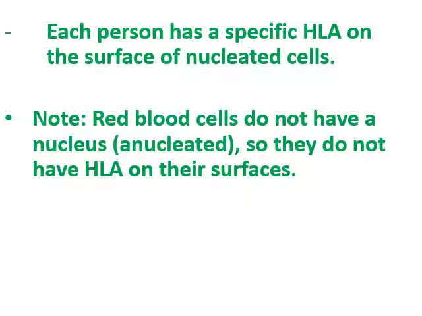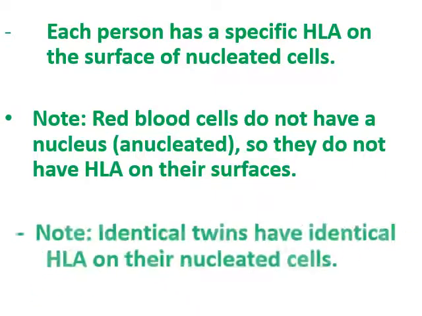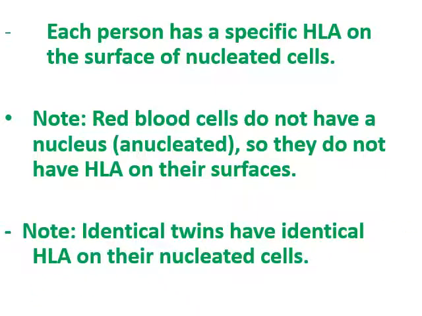Note that red blood cells don't have a nucleus. They are called anucleated cells, so they don't have HLA on their surface. You have to note this. Note also, identical twins have identical HLA on their nucleated cells.